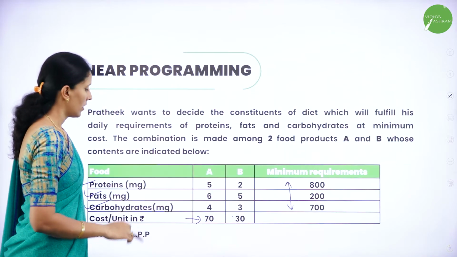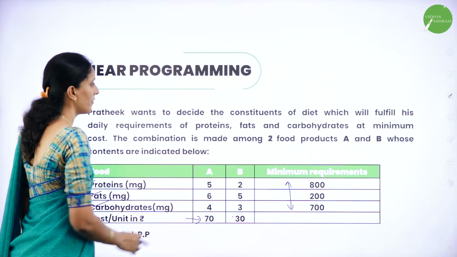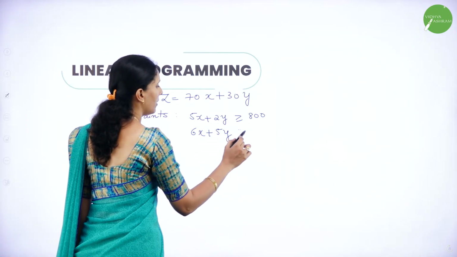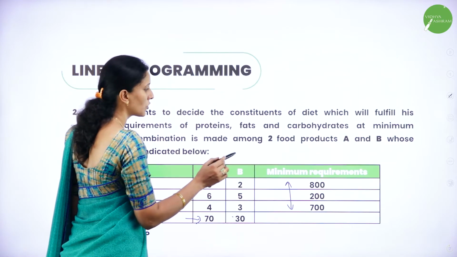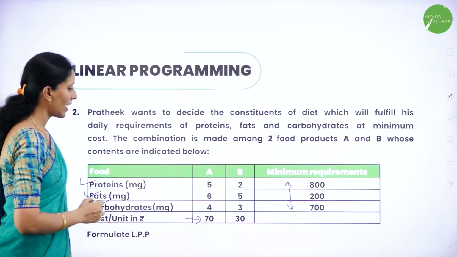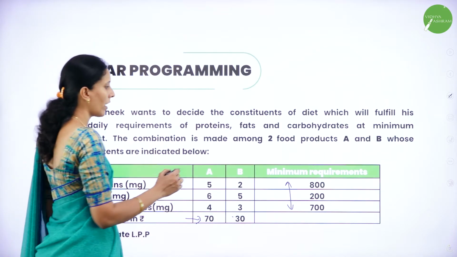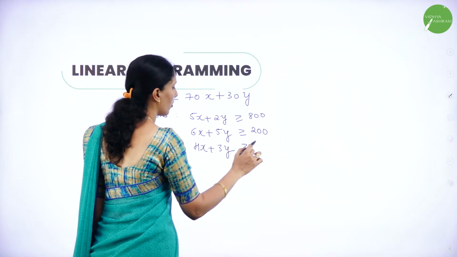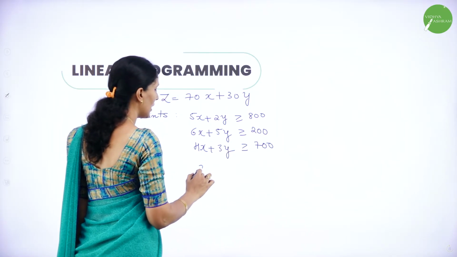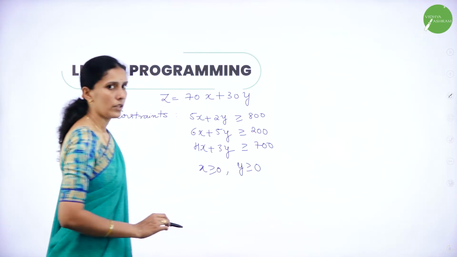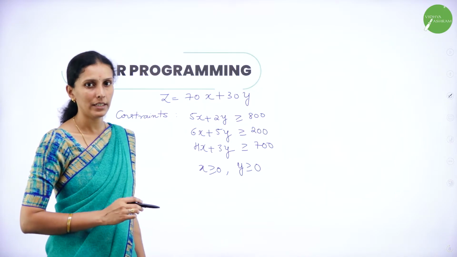Next, for fats, 6 and 5. So it is 6x plus 5y. And the minimum requirement for fat is 200. Next, for carbohydrates I have 4 and 3. Minimum requirement is 700. So it is 4x plus 3y greater than or equal to 700. Clearly x is greater than 0 and y is greater than 0. So this is how we have formulated it.